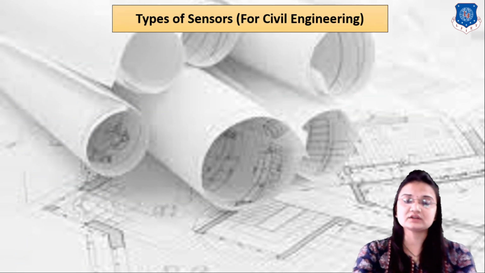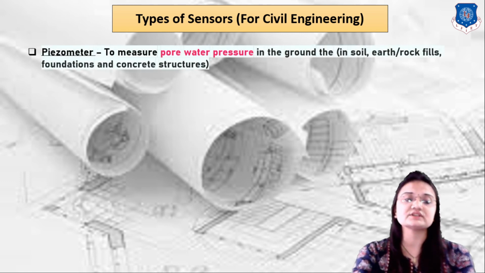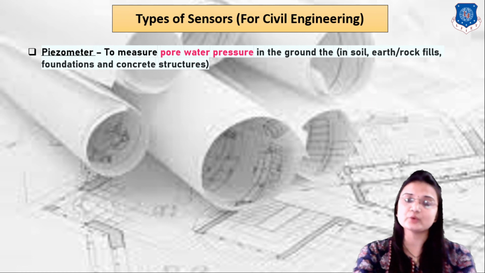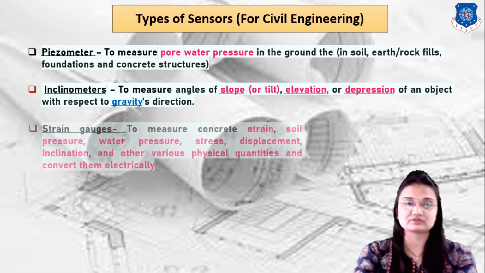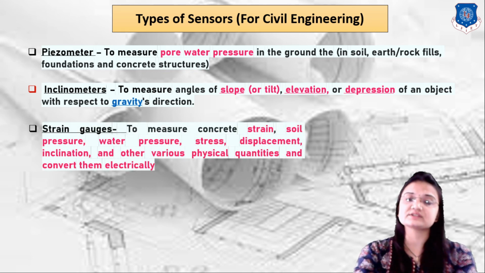But what are the main sensors which we are going to use in civil engineering? The first one is the piezometer to measure pore water pressure at ground level. The second one is the inclinometer to measure the angle of slope, elevation or depression of an object with respect to gravity's direction. The third one is the strain gauge to measure concrete strain, soil pressure, water pressure, stress, displacement, inclination and other various physical quantities.